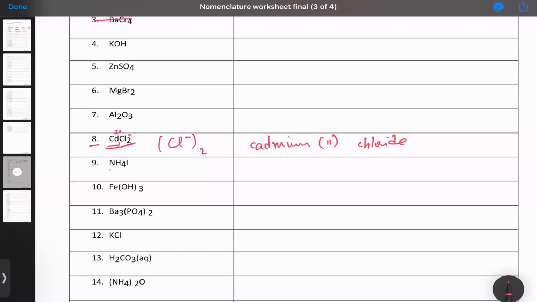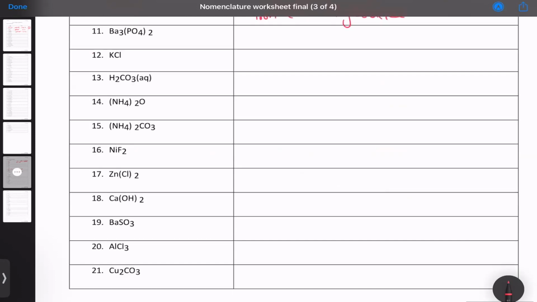Similarly, if you look at this one, this is ammonium ion, and that is iodide ion. So we'll say ammonium iodide. Similarly, if you look at number 10, OH is hydroxide. और उसका मुझे पता है कि charge हमेशा -1 होता है. So that means I have 3 hydroxides. So overall -3 होगा. To cancel it out, I need this to be +3. And I can now figure out that this is going to be iron 3 hydroxide. And that is how I will name these things. So all of the remaining ones, I guess you can easily figure out based on this.